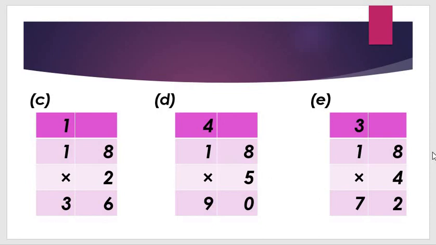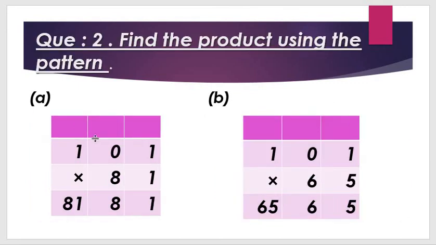Here only how many sums, all students? Only 5 sums. Okay, so you have only 5 sums, all students. Now we move on to question number 3. Question number 2 we have done, but question number 3 says find the product using the pattern. It means we are not doing it with the table but with a pattern.